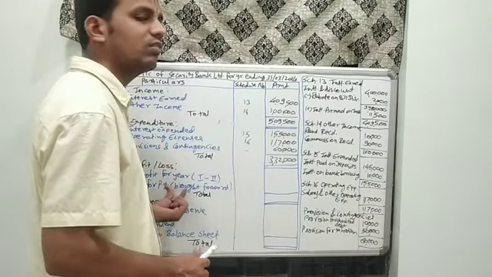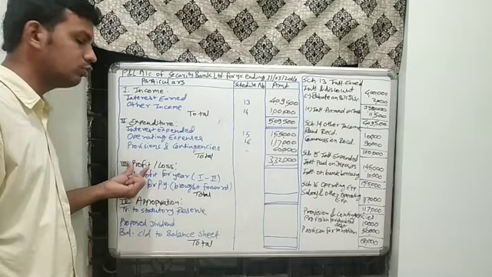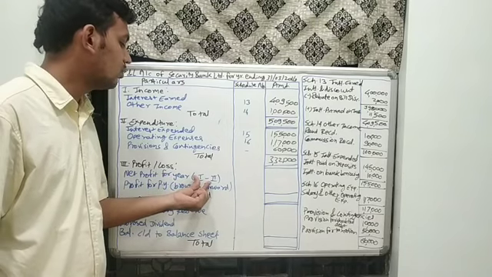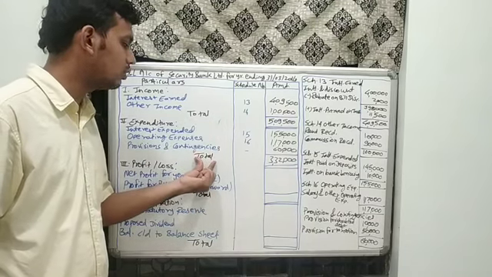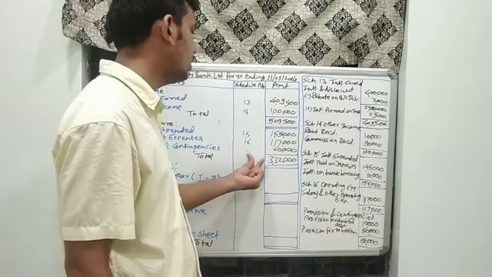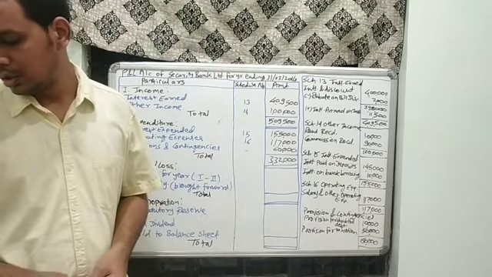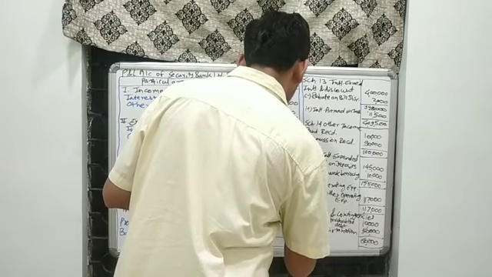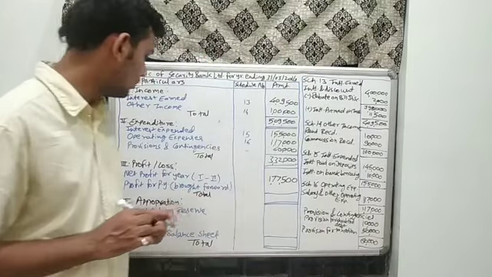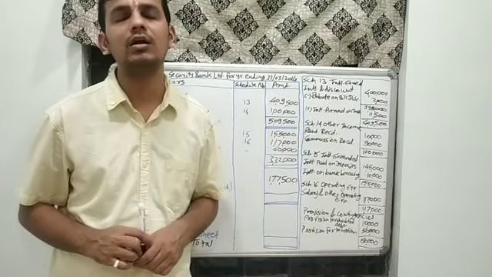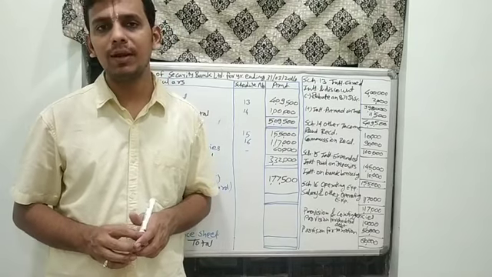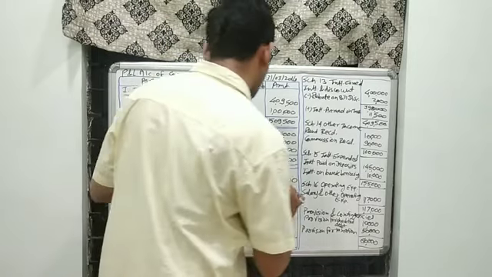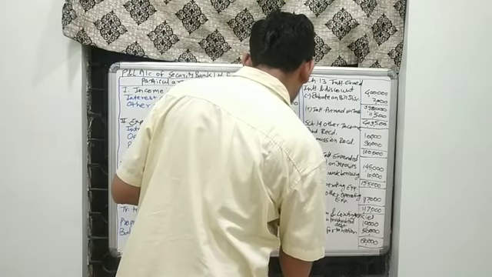Now we have to move to the third segment of the profit and loss account, that is the calculation of profit or loss. First of all, we will find out the profit for the current year, that is 1 minus 2, total income minus total expenditure, 5,09,500 minus 3,32,000. The answer would be 1,77,500. Apart from this, in the trial balance, we have been provided with the opening P&L account, or profit and loss account for the previous year, or brought forward by any other name, that amounts to rupees 75,000.